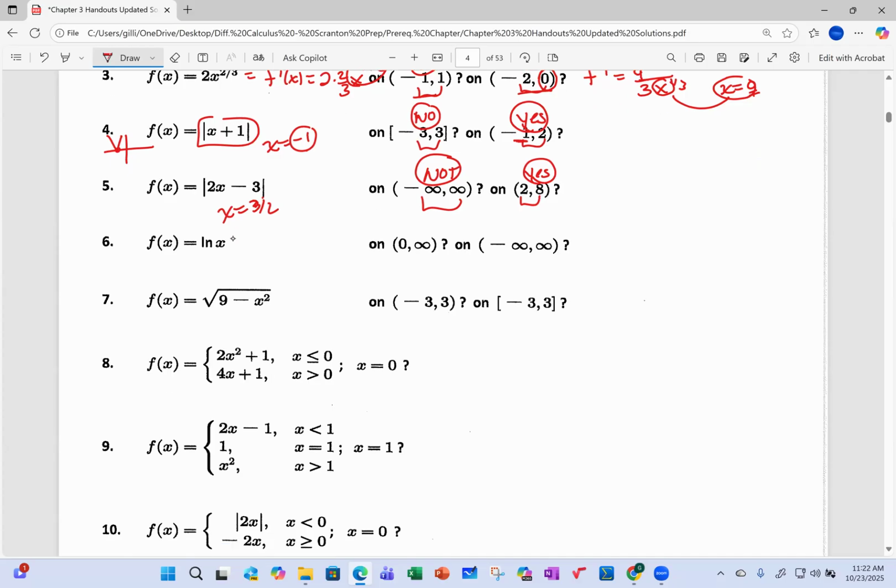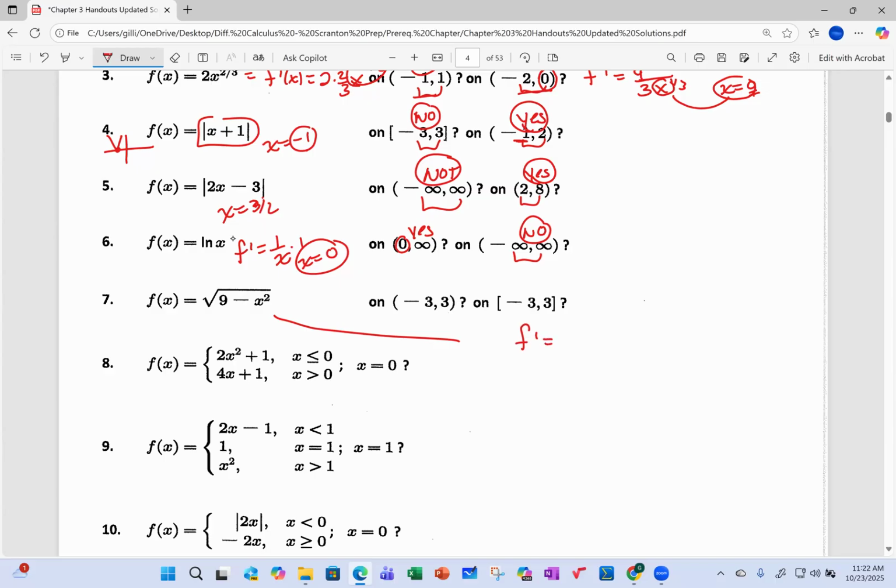In number 6, the derivative of ln is 1 over x times 1. The derivative is a DNE at x equals 0. 0 is not included here because of the parenthesis, so it is differentiable there, but it's not differentiable here because 0 is included.